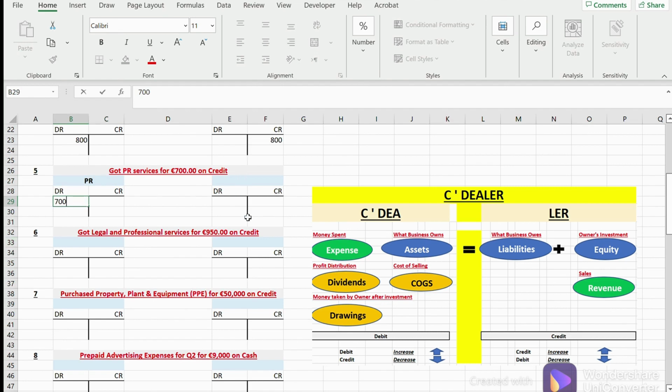And then since it got the services on credit, so obviously there is no bank which got reduced. Nothing got reduced here, right? But instead, what happened was the business increased the liability. Business hasn't paid yet, which means business has increased the liabilities. What happened with the liabilities? When they get increased, they are credit. So at least 700 is going to be credit here. Liabilities, what name should we give the liability? It's basically an accounts payable. Okay, it's a supplier from whom the business got this service, right? So let's call it accounts payable, AP, or supplier. Let's go with supplier.